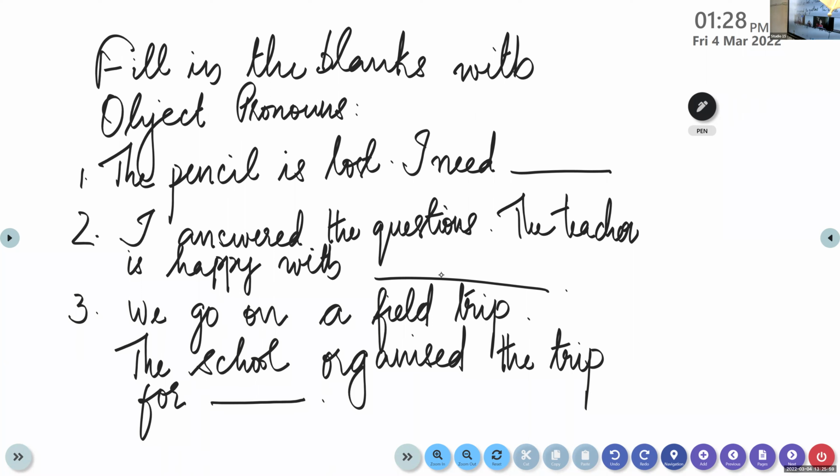Instead of pencil, we are learning about pronouns. Instead of pencil, what do we have to use there? I need. Ma'am, can I answer? Yes, come on. I need it. Yes, very good. I need it. Very good.